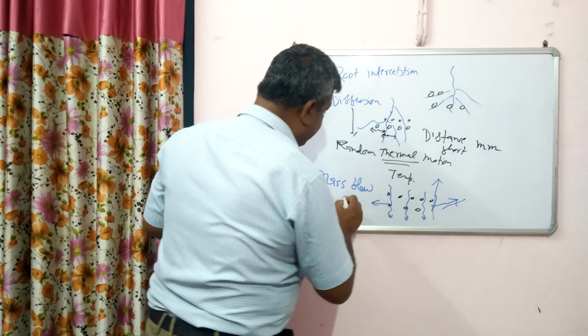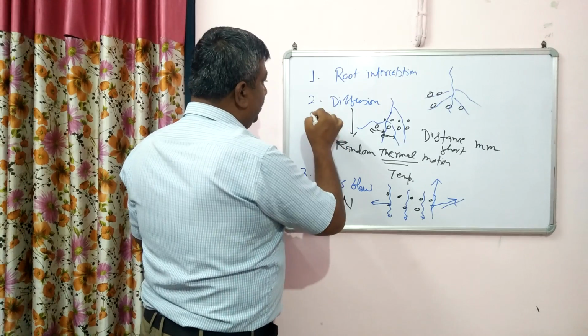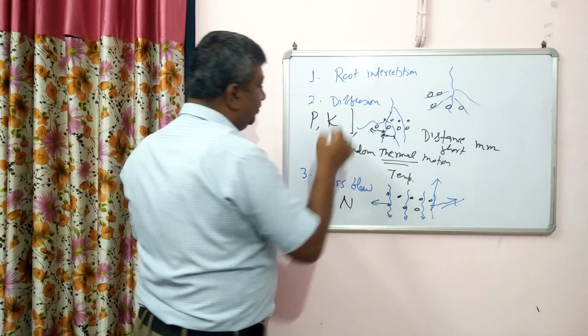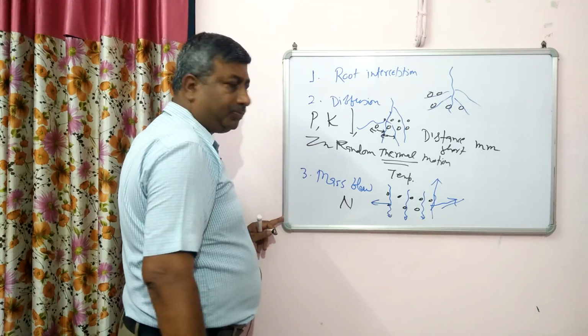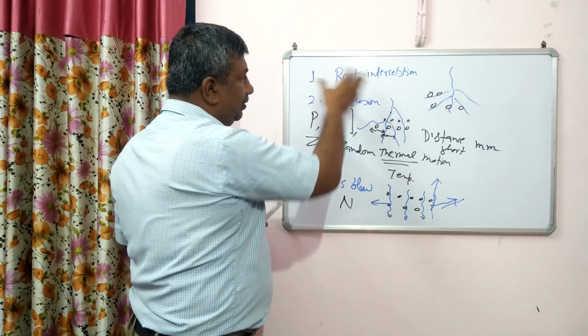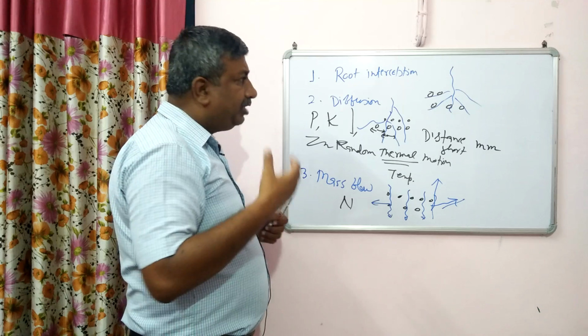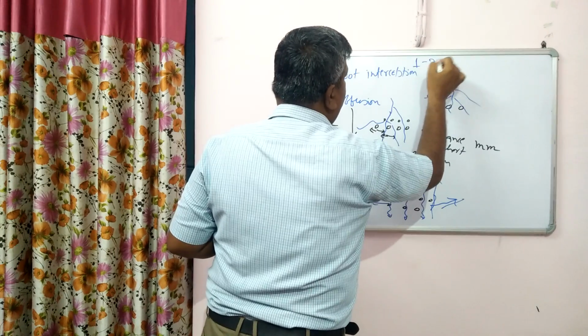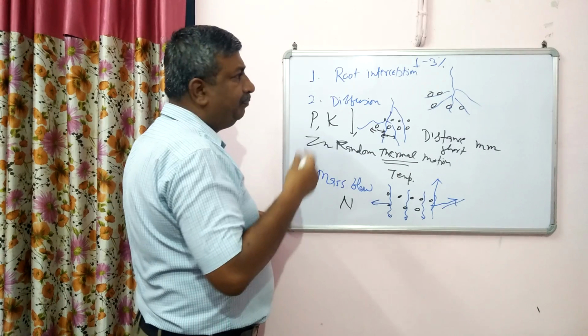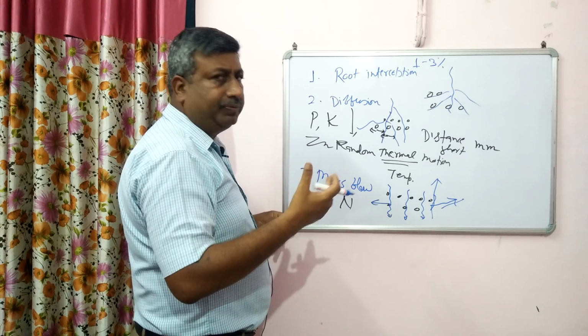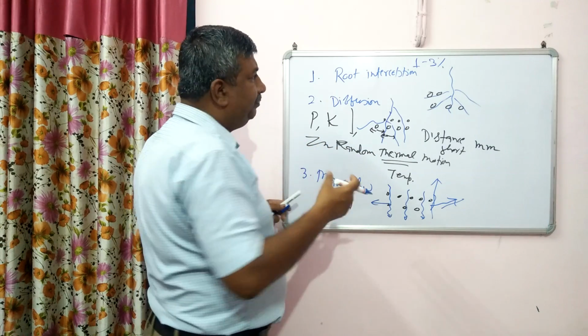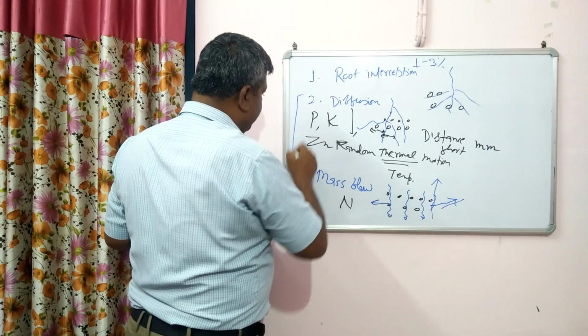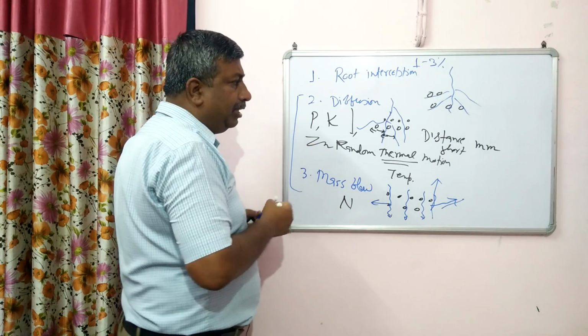So nitrogen is available through mass flow, and through diffusion, phosphorus, potassium, zinc, and through root interception, nutrients are available, but their contribution is only 1 to 3%. So it is an insignificant amount. Calcium, magnesium, zinc, phosphorus are available, but amount is very less. So maximum is in diffusion and mass flow.